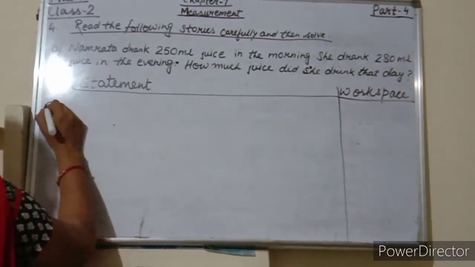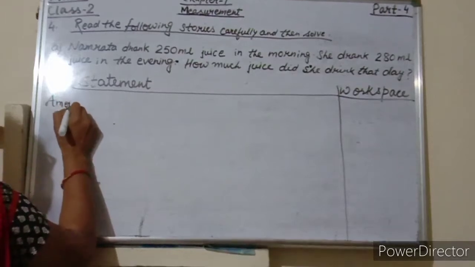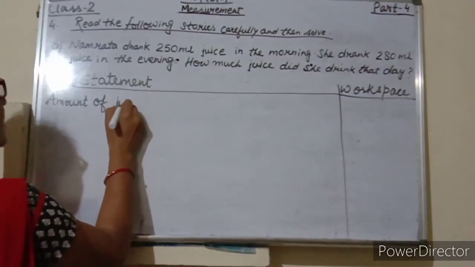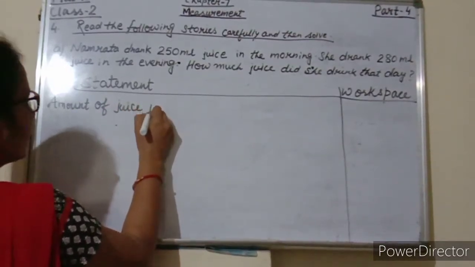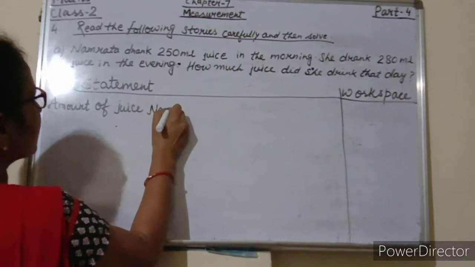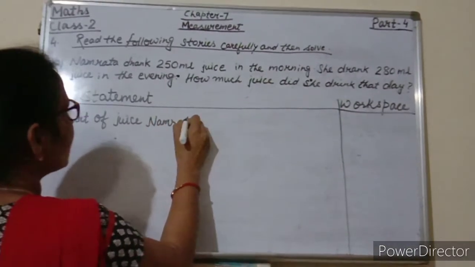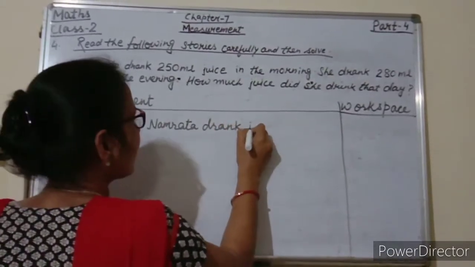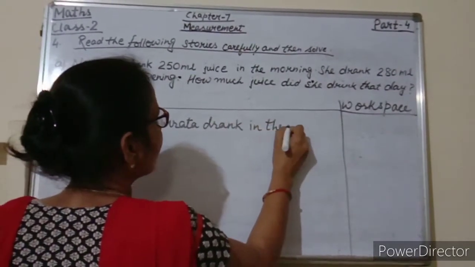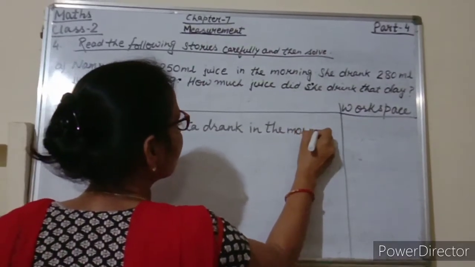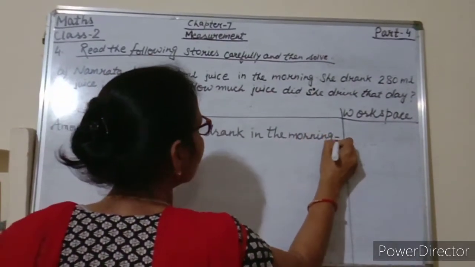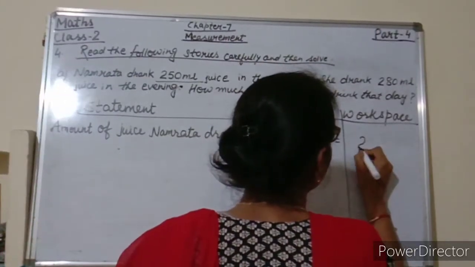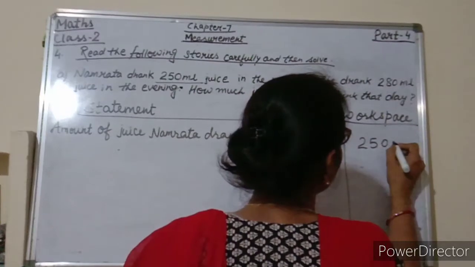So amount of juice Namrata drank in the morning is equal to 250 milliliters.